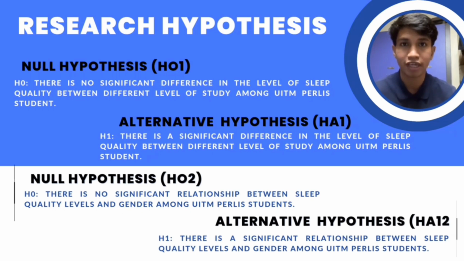Next, for the second null hypothesis, there is no significant relationship between sleep quality levels and gender among UiTM Perlis students. For the alternative hypothesis, there is a significant relationship between sleep quality levels and gender among UiTM Perlis students.